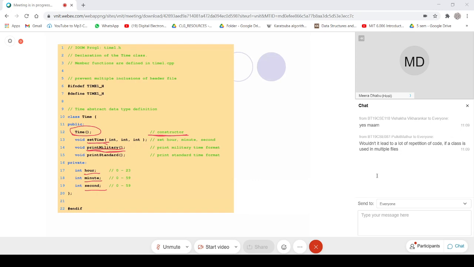This goes into the .h file. Whenever you create a .h file in most IDEs, this will be there by default. If not defined,